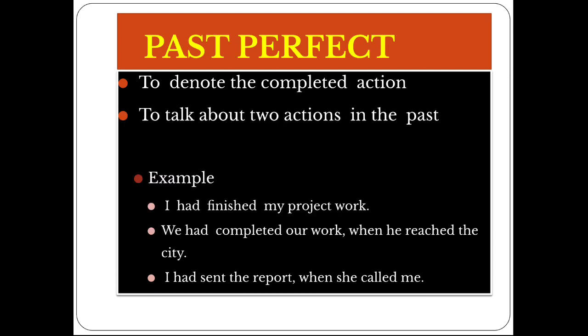Past perfect tense to denote the completed action. It is also used to talk about two actions in the past. Two past actions. I had finished my project work. We had completed our work when we reached the city. I had sent the report when she called me. So here, had plus the past participle form is used to denote the past perfect tense.